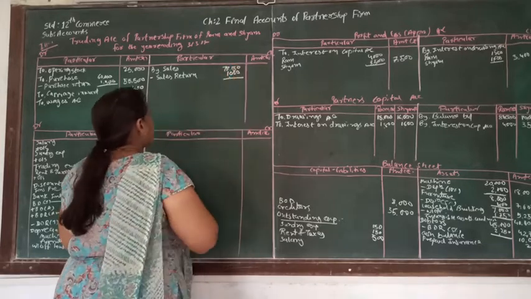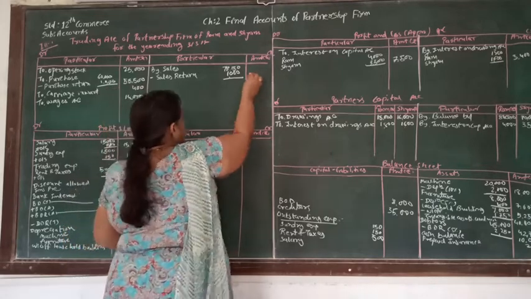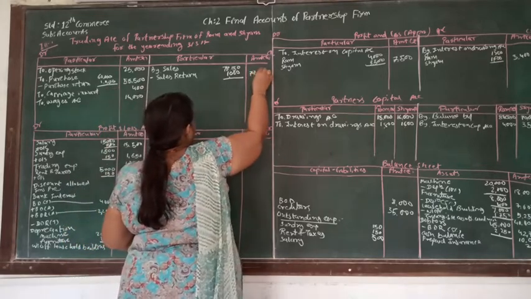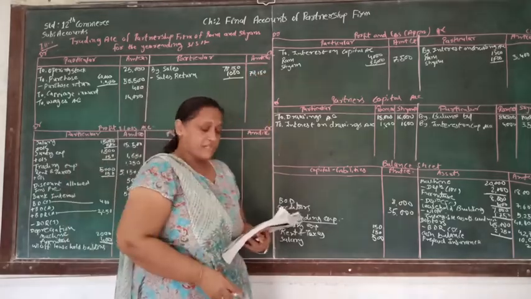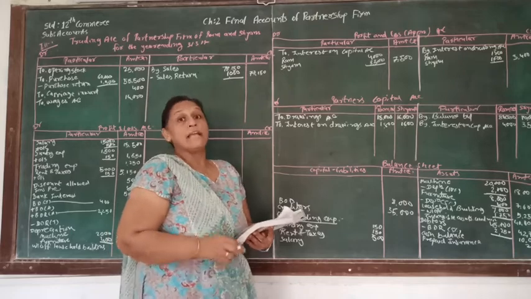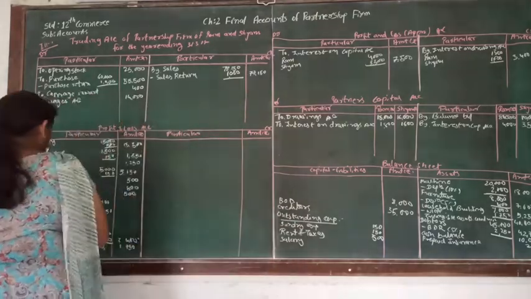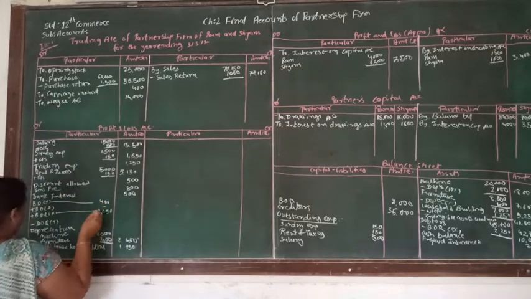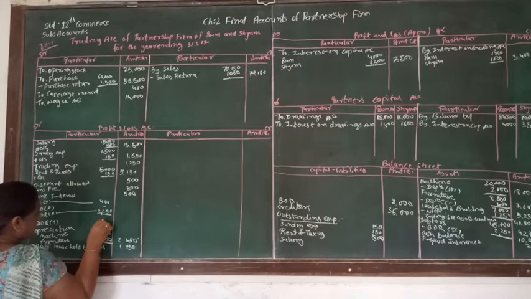From 78,150, if we deduct 1,000, that will be 77,150. After that, there is a bad debt reserve, the bad debt reserve of the trial balance, and that's supposed to be written over here. So that bad debt reserve is 700.